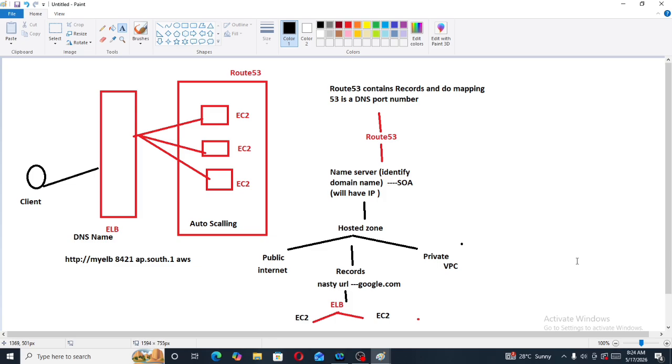Like on the GoDaddy website, we get and purchase our domain names. AWS has provided Route 53, where from Route 53 we can also purchase our domain names and create our website. If you have one nasty URL, Route 53 will provide one simple URL for that also. All these services will be provided by Route 53 only. We will discuss this in practicals.